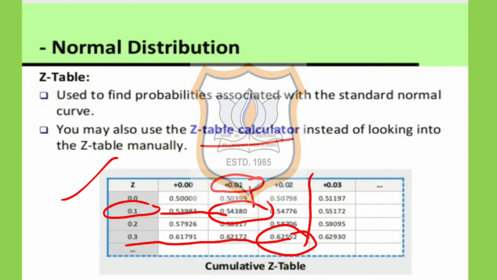Now, in the next session, we have to use the Z table and find the probabilities using the normal distribution. We will be solving the sums based on this. Go through this topic. Thank you.